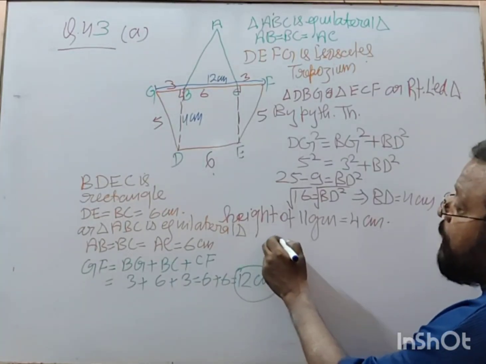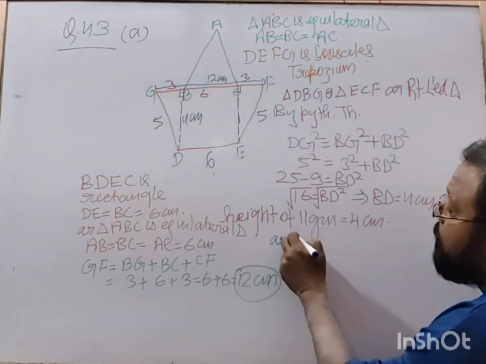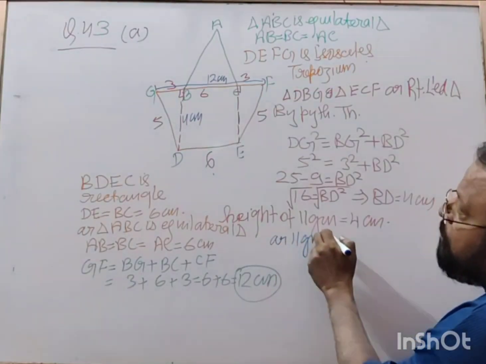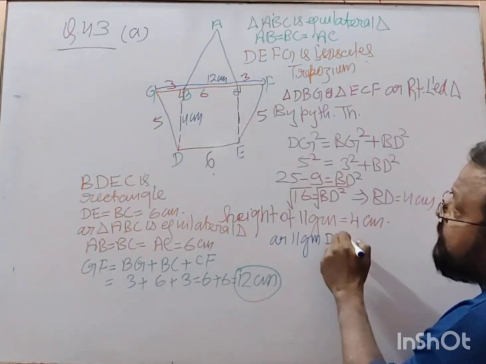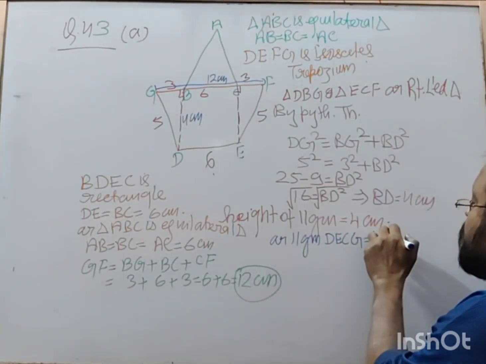So area of parallelogram DECG is equal to base into height.